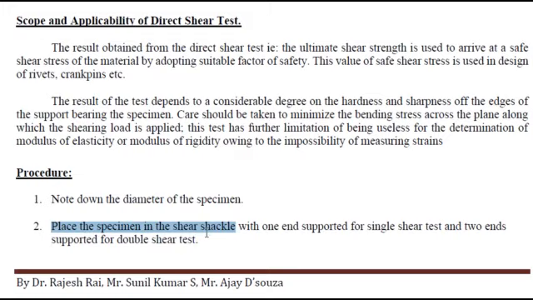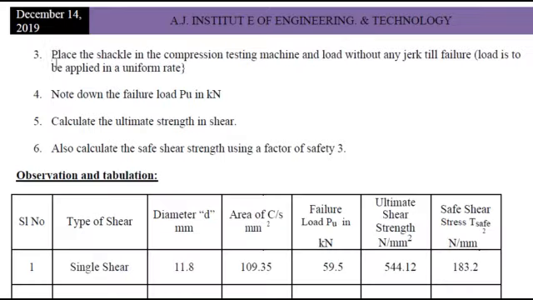Place the specimen in the shear shackle. There will be shear shackle equipment provided to you, which is explained in the conduction video. One support for single shear and two supports for double shear. Then place the shackle in the compression testing machine, that is UTM. Note down the failure load. Then we have to calculate the ultimate strength in shear, both in case of double and single shears.